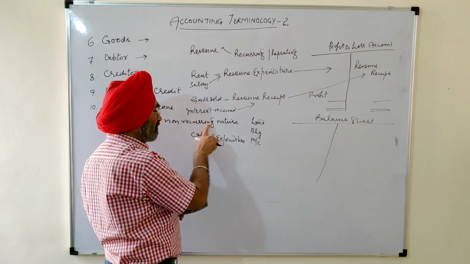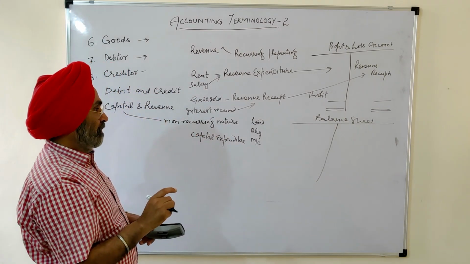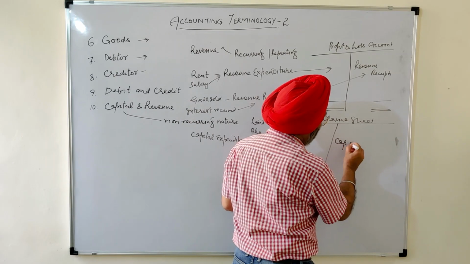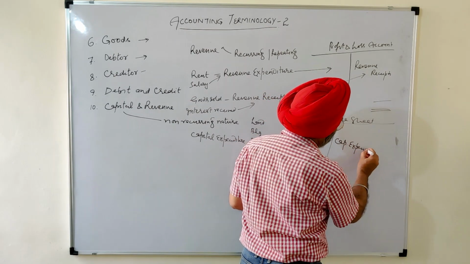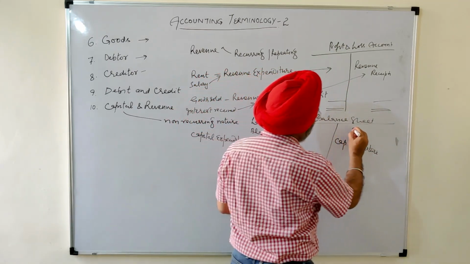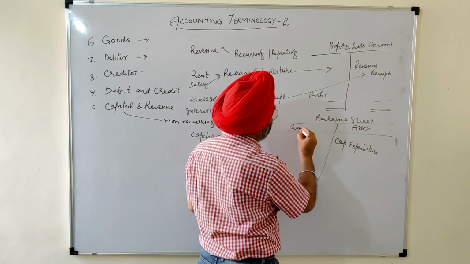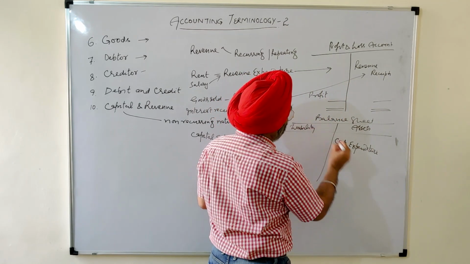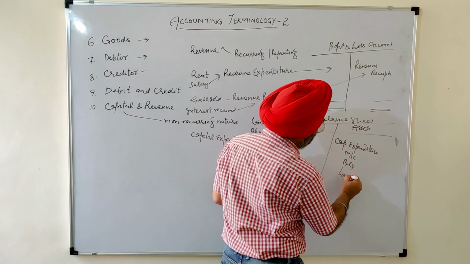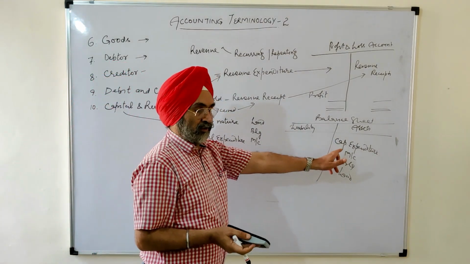These don't occur time and again. Those don't repeat. And capital nature payments are assets. So capital expenditure on the asset side of the balance sheet. So machinery is our asset, building is our asset, land is our asset. So capital expenditure is our asset.